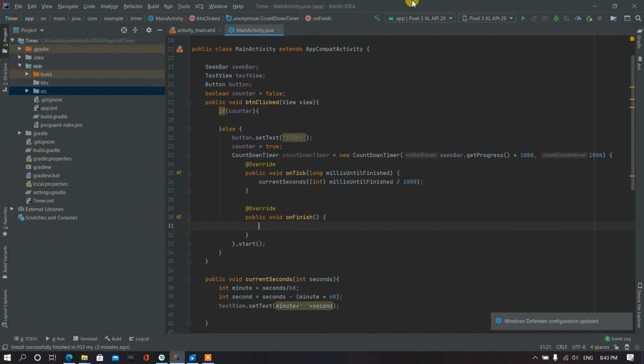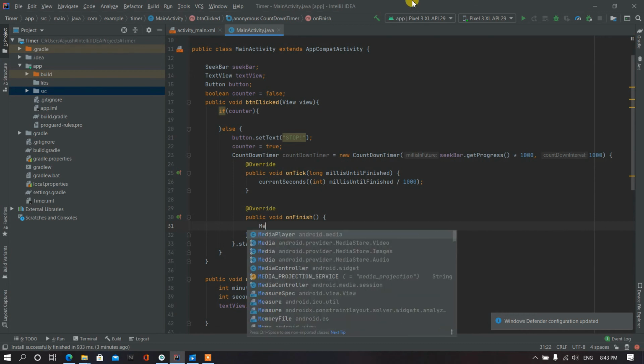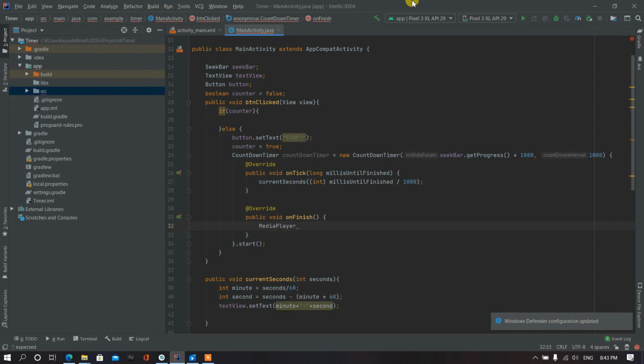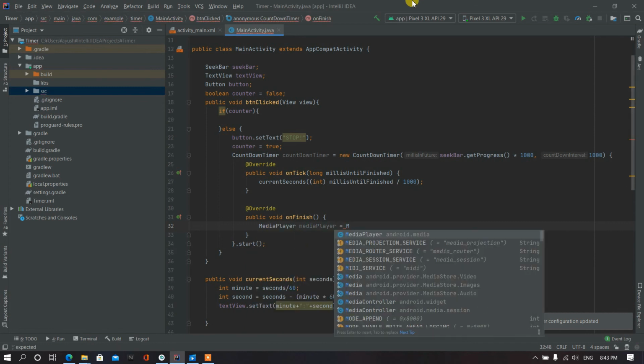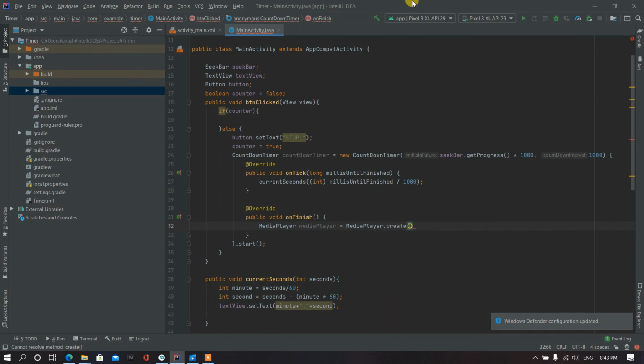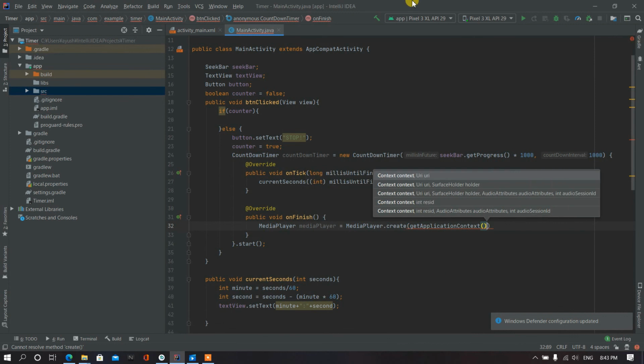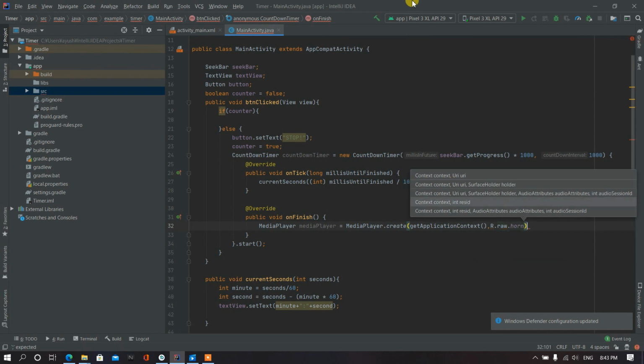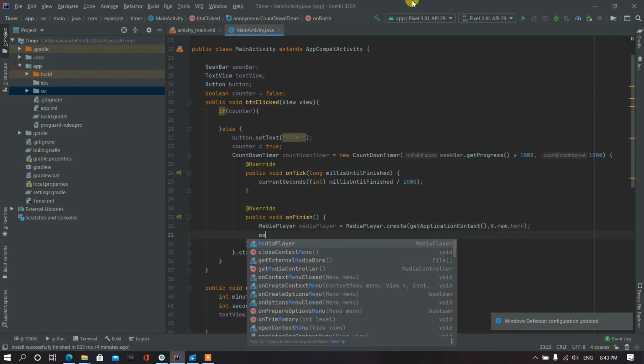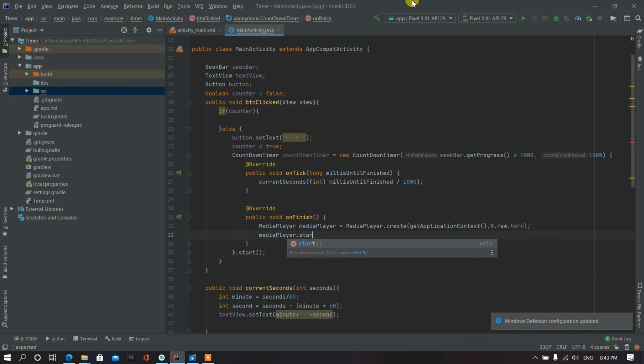For doing this, we have a class called media player. Media player equals media player dot create, and here first we have to pass the context of the application. So get application context, then r dot the folder raw dot the horn sound. Okay, then media player dot start.